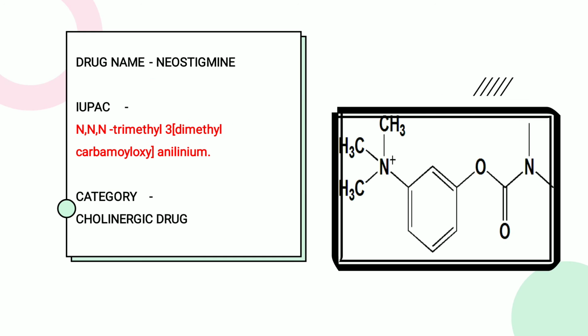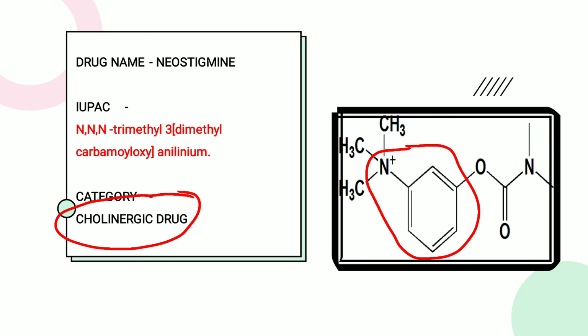Okay, we see the next structure. Next structure is the neostigmine. Neostigmine is a cholinergic drug. In neostigmine, there is not any alcohol moiety present here. Here, the parent nucleus is the anilinium. Anilinium covers the 6-membered ring and the nitrogen. Here, the nitrogen is in an excited state, because the nitrogen has 3 valency, but it has 4 valency, so it will have a positive charge. So it is a cationic base.